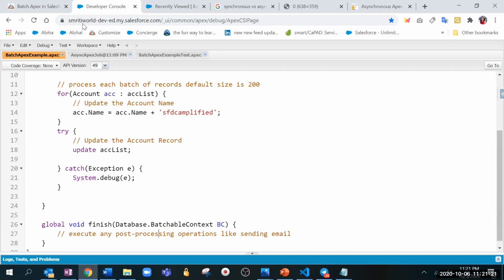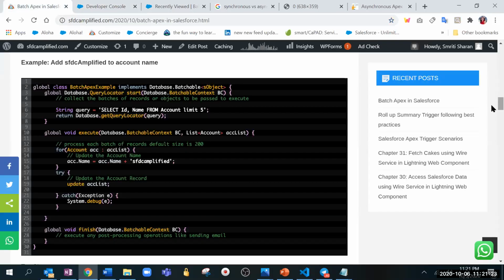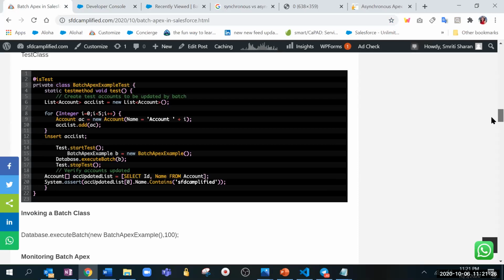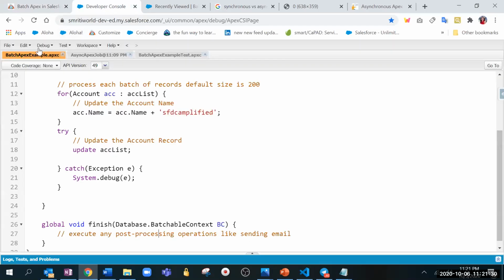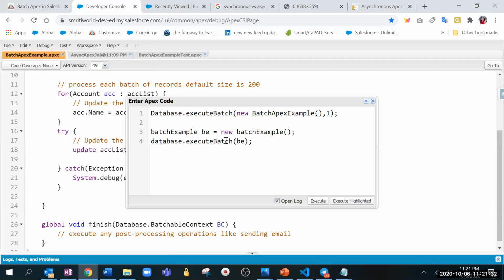Now, once we have written the logic, we will come back to the test class. Now we have to invoke a batch class. To invoke a batch class, we'll say Database.executeBatch, and then new, the class name, and then the batch size. If I put 1 at a time, 1 will process. If you put 5 at a time, 5 will process. We already discussed that the minimum limit is 1, the maximum is 2000, and the default is 200. So like that, it will be working.